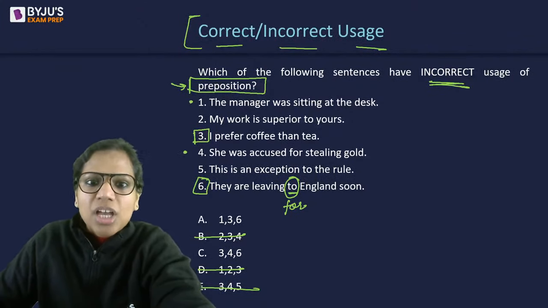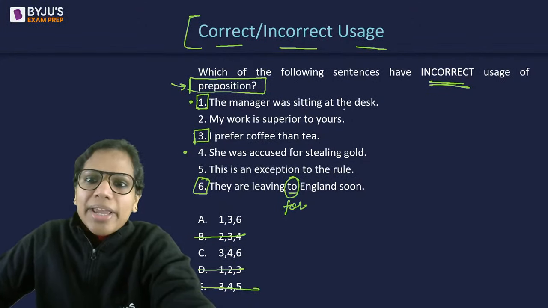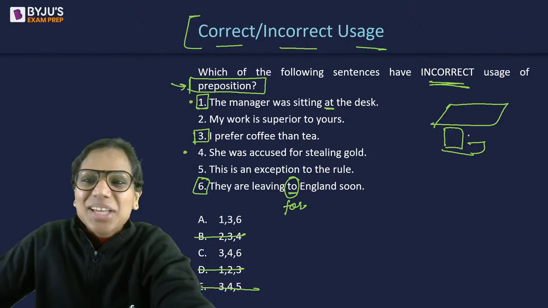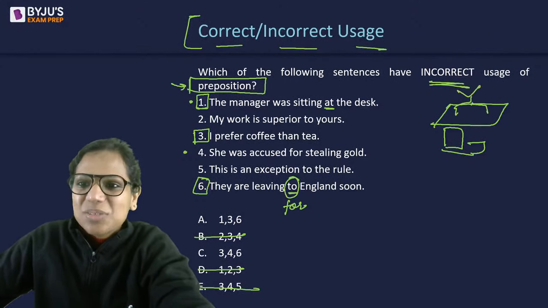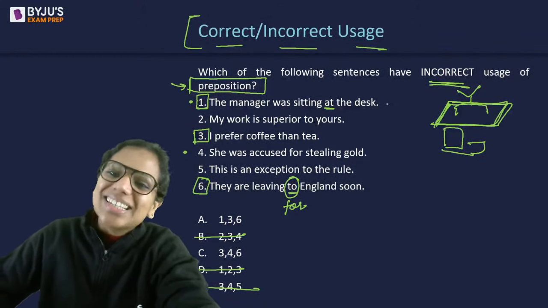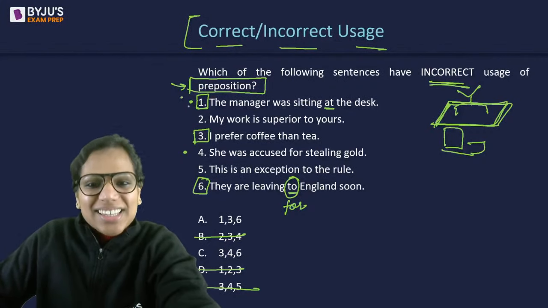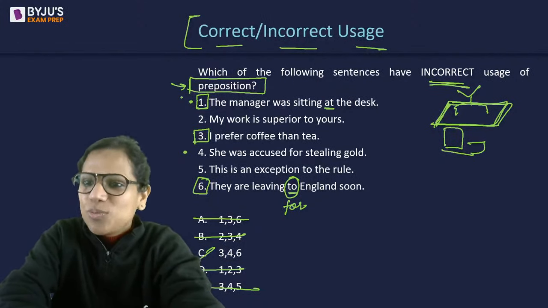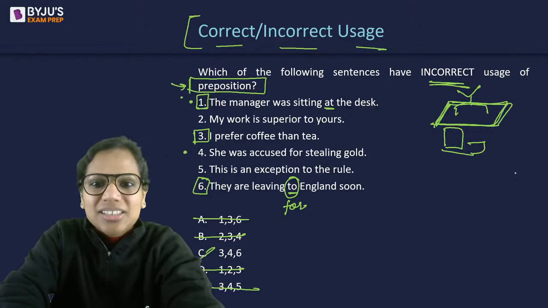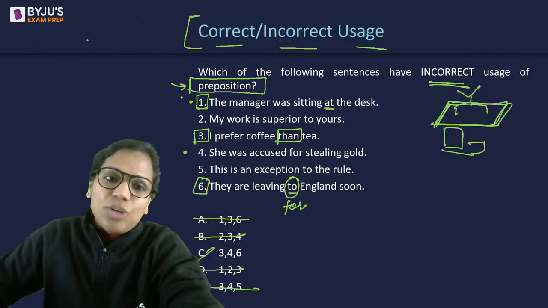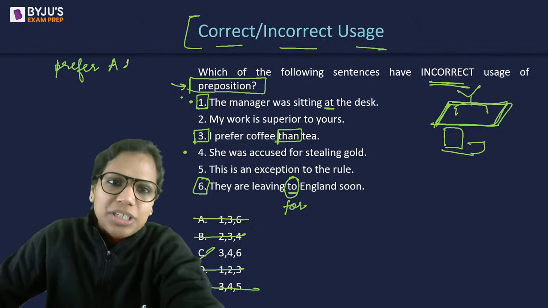A lot of students say, why at here? Why is the manager sitting at the desk? But if this is the desk of the manager, he sits on a chair near it. The manager will not sit on the desk itself, on the table. So at the desk is appropriate in fact. That's why we eliminate it, and C is the answer. 3, 4, 6 are obvious errors: accused of, leaving for, and I prefer coffee to tea, not than. When you use the term prefer, you prefer A to B, not A than B.